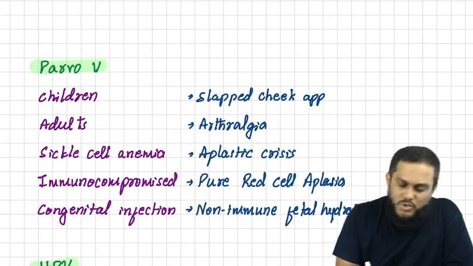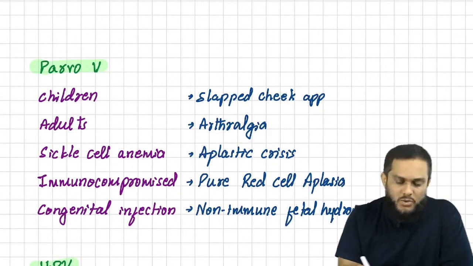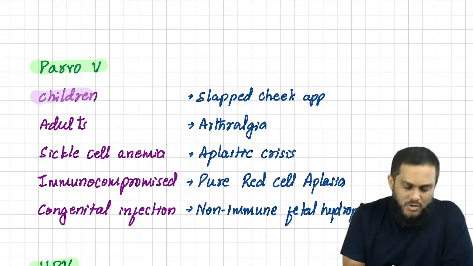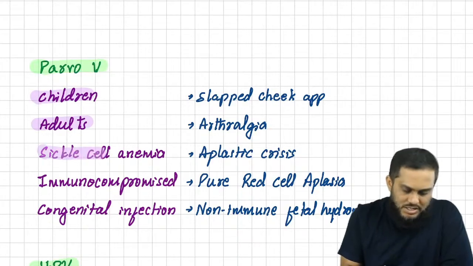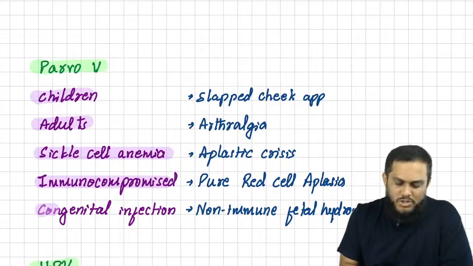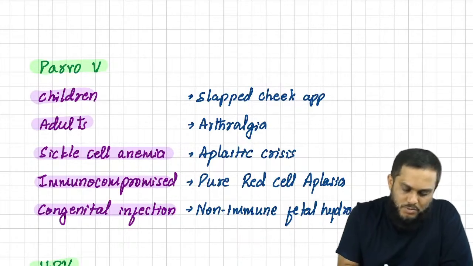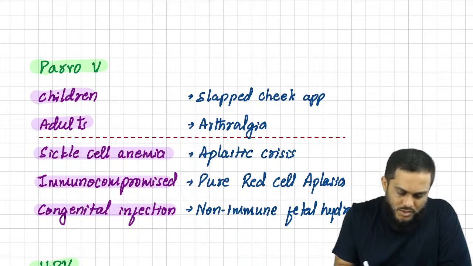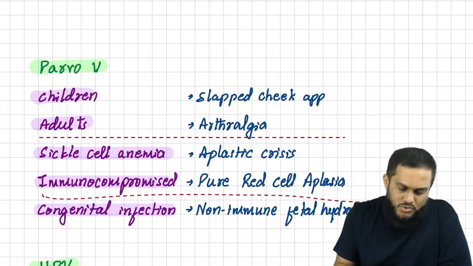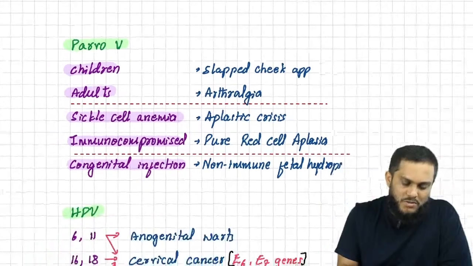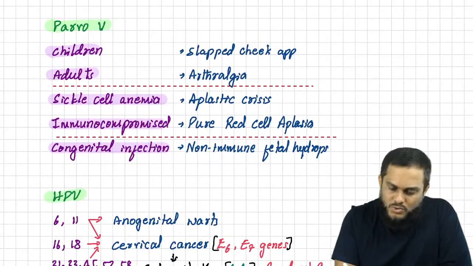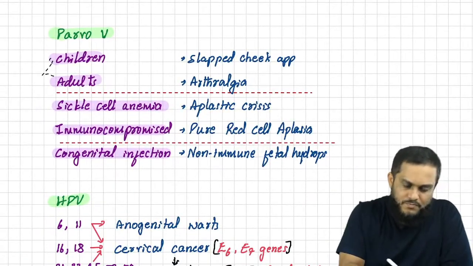The parvovirus you have to remember with respect to the group of individuals. What does it cause in children? What does it cause in adults? What does it cause in sickle cell anemia? What does it cause in immunocompromised patients? What does it cause in congenital infection? And I always tell students, remember 2 plus 2 plus 2. Easy to remember.